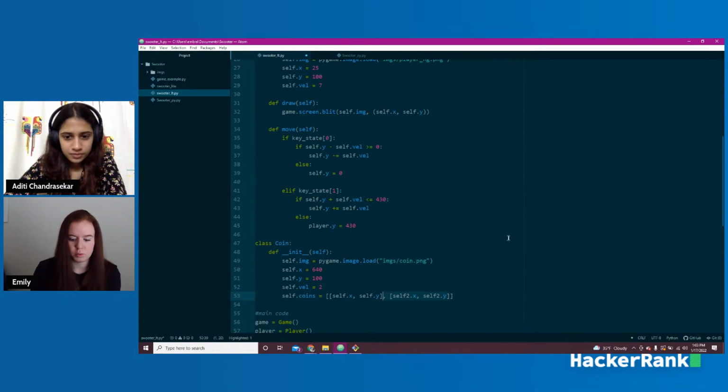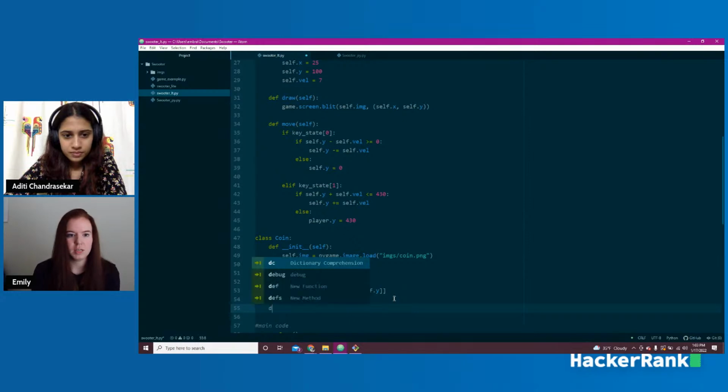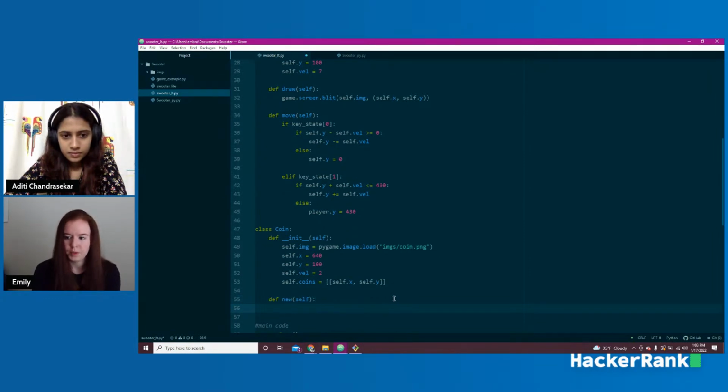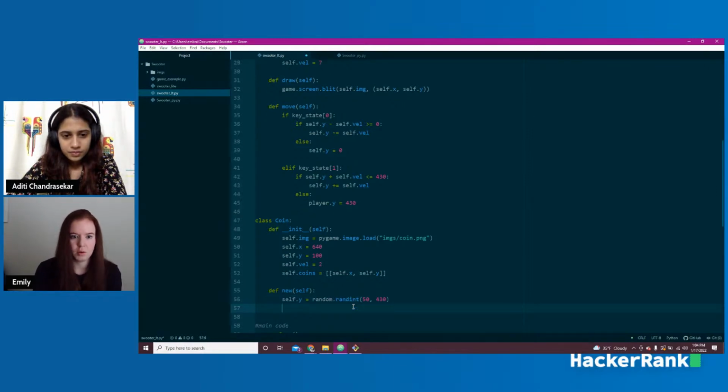It's going to start always with this first coin, and then we're going to create a function right here to add new coins to the list. So we define new self. Our function is just called new. We say self.y equals, and I'm going to set this to random. This is choosing where along the y-axis we're going to drop it. And we're going to say random integer, and I want the integer to be between 50 and 430.